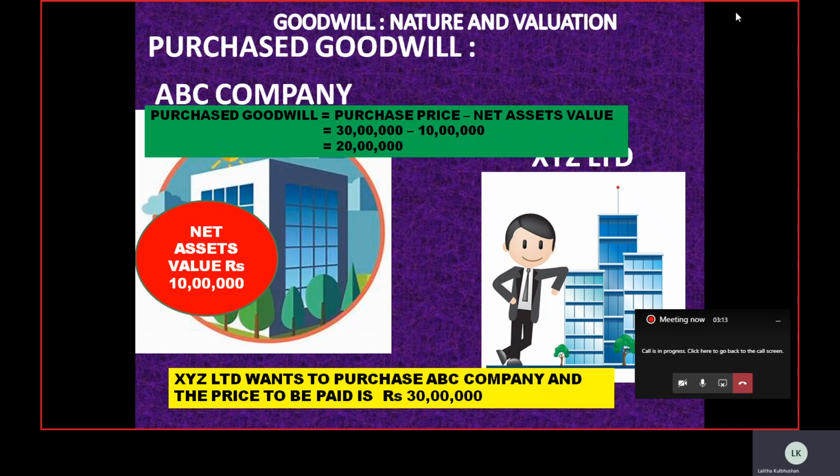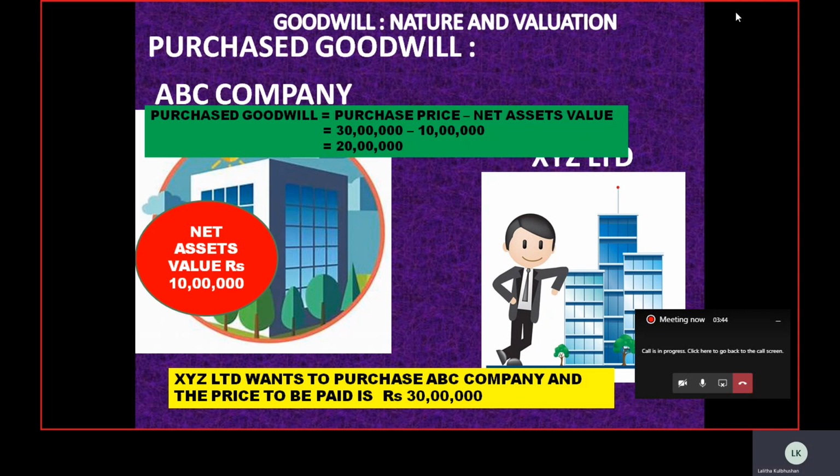So when a firm is acquiring another firm's name and fame together with the value of its net assets, the value is called purchased goodwill. Hence purchased goodwill is equal to purchase price minus net assets value. So 30 lakhs minus 10 lakhs, the purchased goodwill which XYZ Limited is buying from ABC company is 20 lakhs. So this is the concept of purchased goodwill.